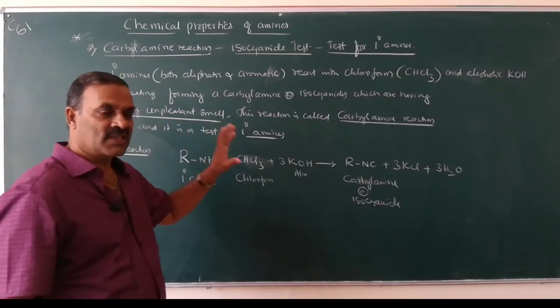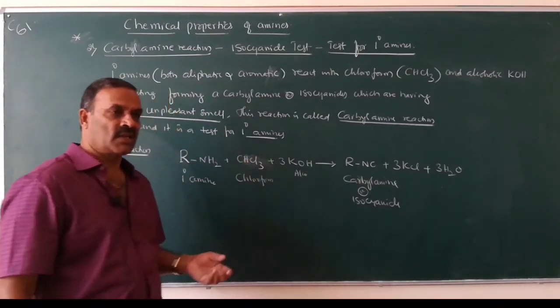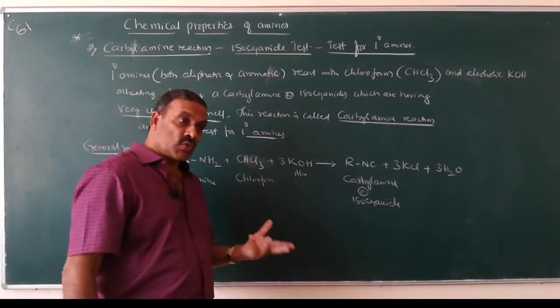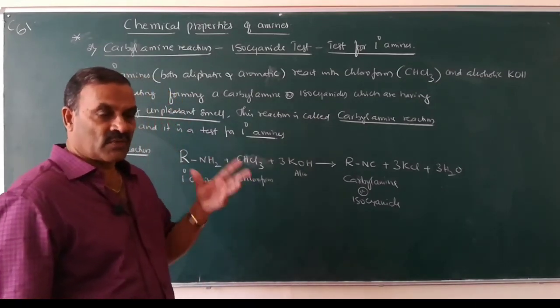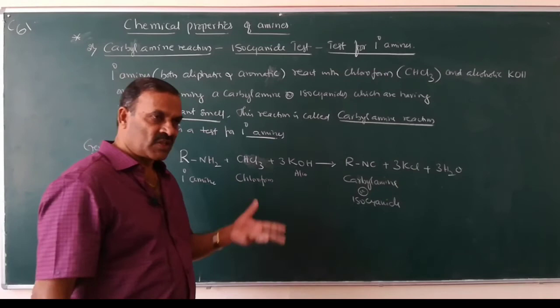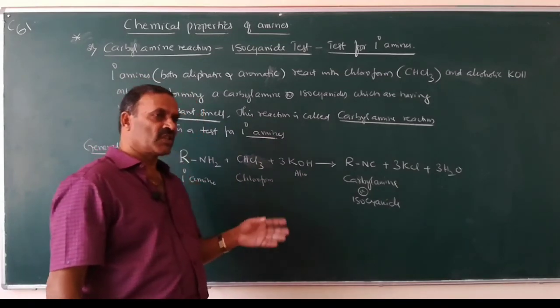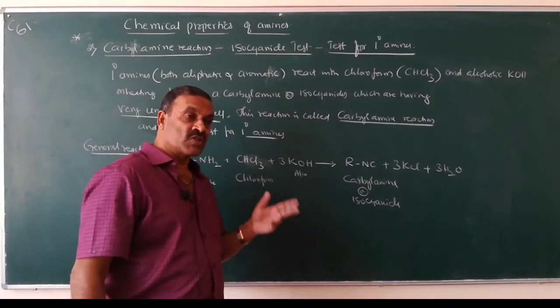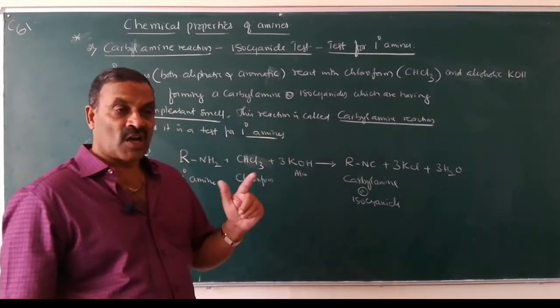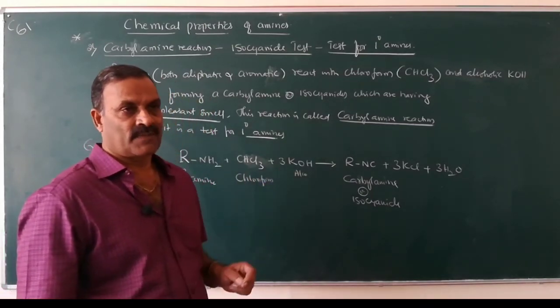You may be asked, what is the carbylamine reaction? For the carbylamine reaction, you have to write: when primary amines are heated with chloroform and alcoholic solution of potassium hydroxide, you will get very bad smelling compounds called carbylamines or isocyanides.